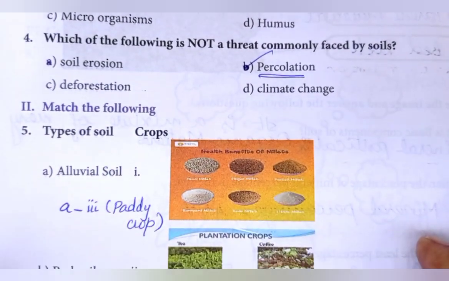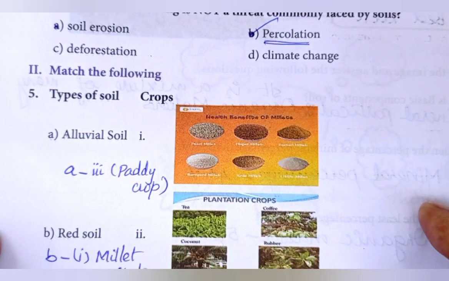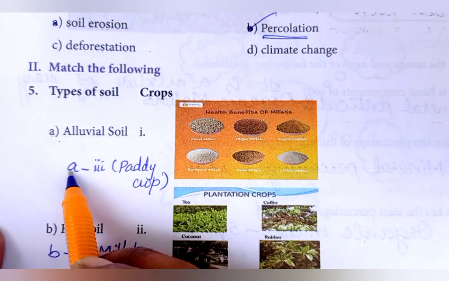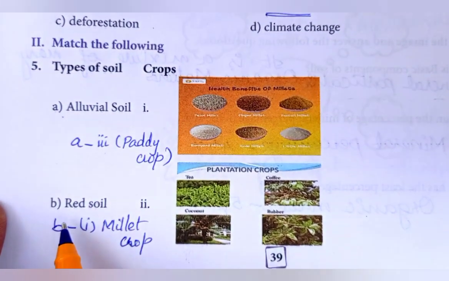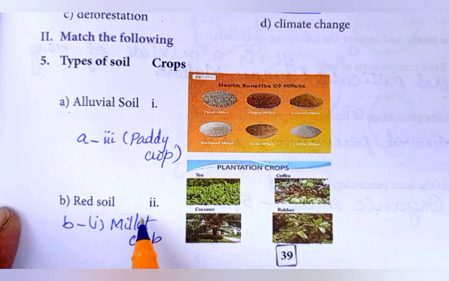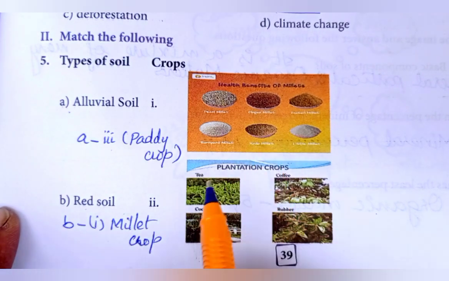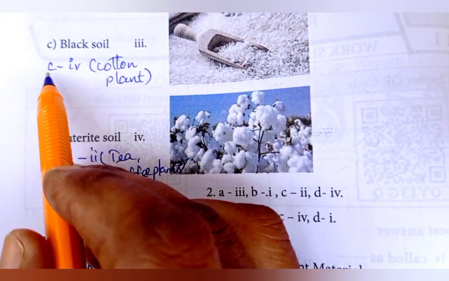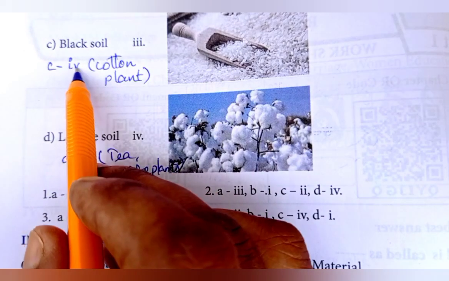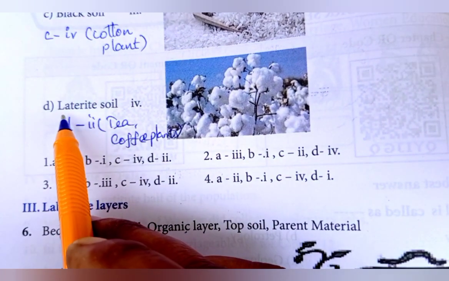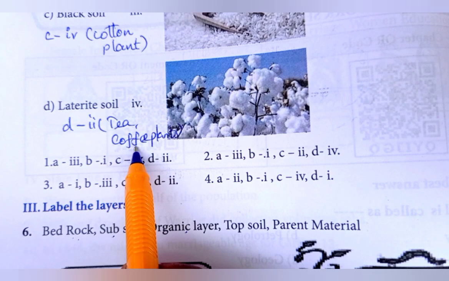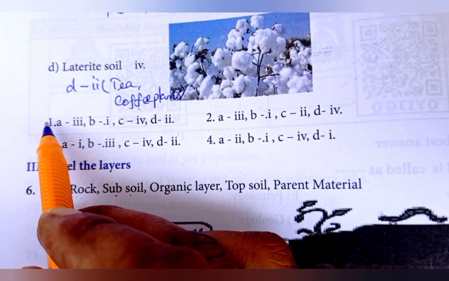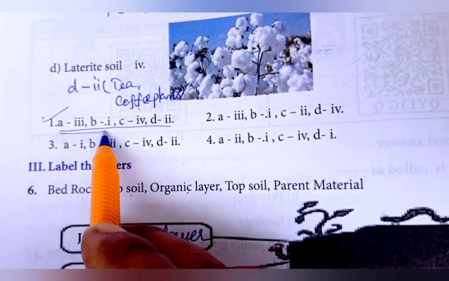Second Roman, match the following types of soil and crops has been given. For the first, alluvial soil, paddy crop will be grown. So for A, third is the answer. B, red soil. Millet crops will be grown in the red soil. So first is the answer for B. C, black soil. For that, cotton plant will be grown. So fourth one is the answer for C. And laterite soil, tea and coffee plants will grow in laterite soil. So second is the answer for D. So the first option is the answer for the given match.